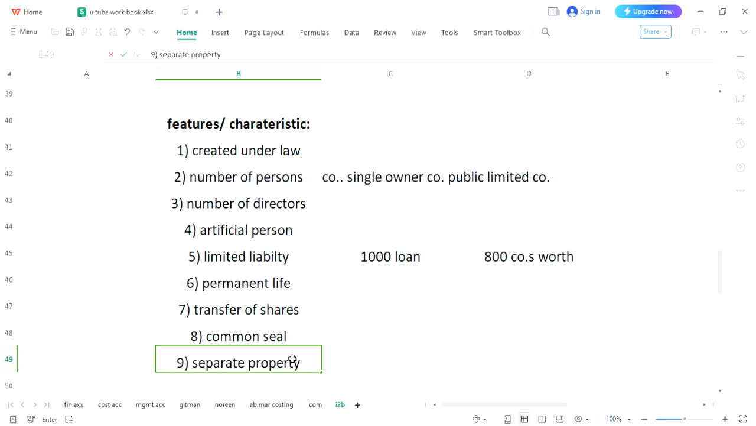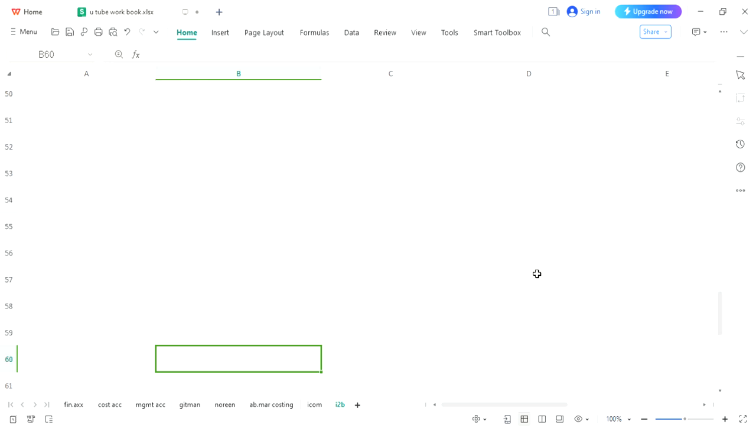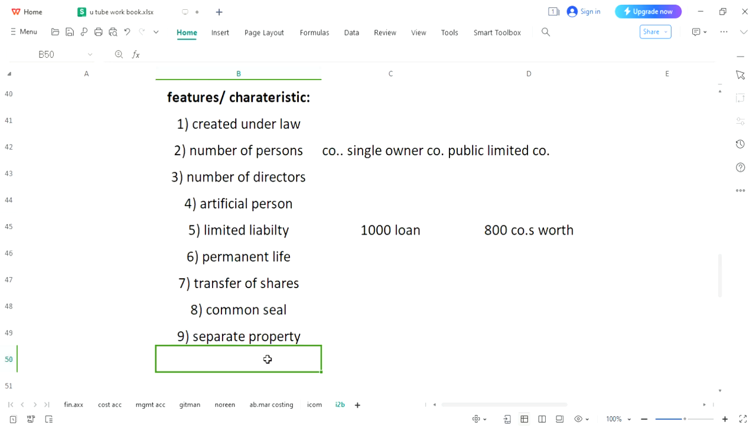As earlier I have told you, here I was giving you an example. If they have bought a building or plant, the building is a property. This property would be owned by the artificial person, so it would have a separate identity. These owners would not be considered owners of this building. This artificial person would be the owner of the building. That is why we are saying it has separate property. A company would have separate property as well as separate ownership.